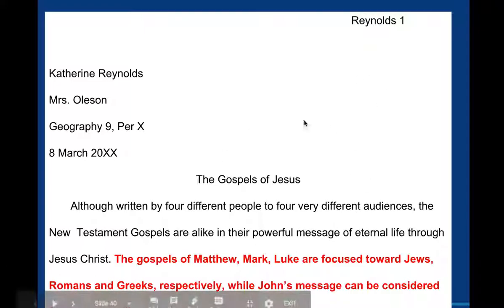When you go to set your paper up, it's kind of going to look like this. You're going to put a running header in the top, and I'll show you how to do this in a moment. And then you're going to have your MLA heading, and then a title, and then you're going to start with your counterclaim, "Although written by 4 different people to 4 different audiences," comma, my position statement, "the New Testament Gospels are alike in their powerful message of eternal life through Jesus Christ." And then I've given my roadmap sentence.